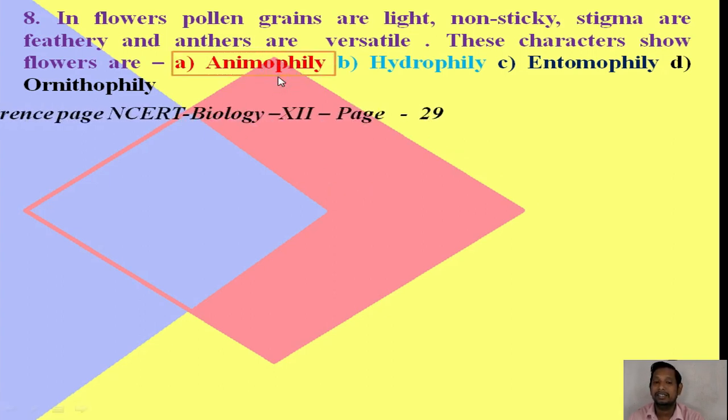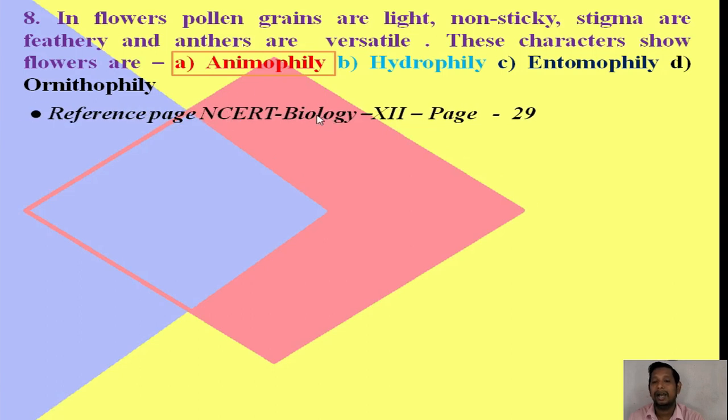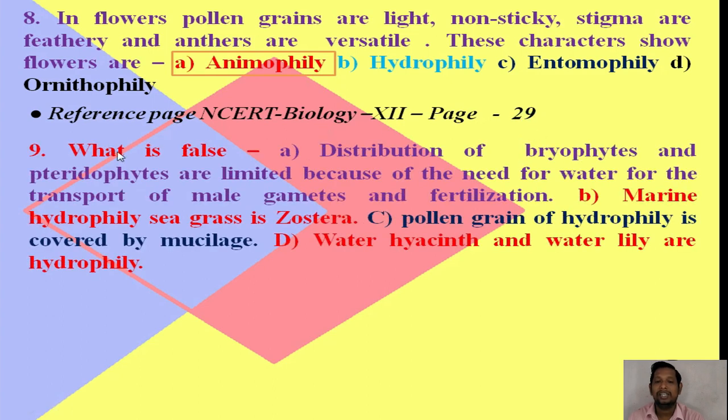For more reference, you can see the NCERT Biology class 12 page number 29. Next question: what is false? Very, very important. Option A, distribution of bryophytes and pteridophytes are limited because of the need for water for their transport of male gametes and fertilization. It is the right option.